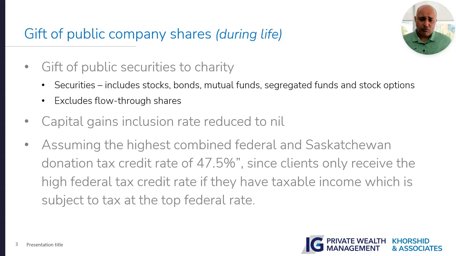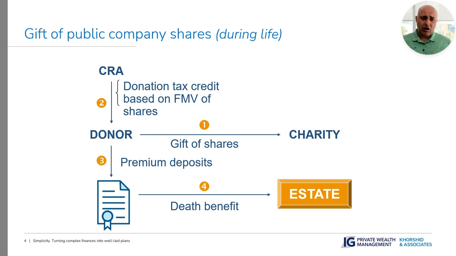Second thing, we are assuming in this example that the combined federal and Saskatchewan donation tax credit rate is 47.5%. This rate is only available for people who receive the highest federal tax rate, if their taxable income is subject to tax at the top rate. So we are using the top tax rate and assuming that the person's income is at the top rate. So that's the assumption.